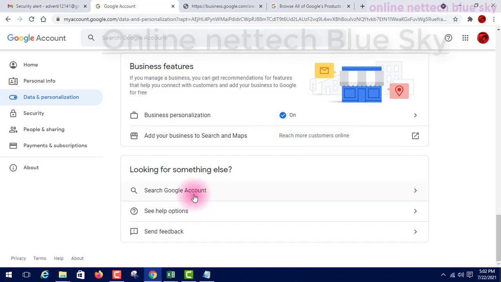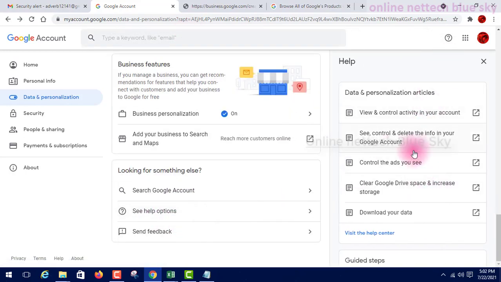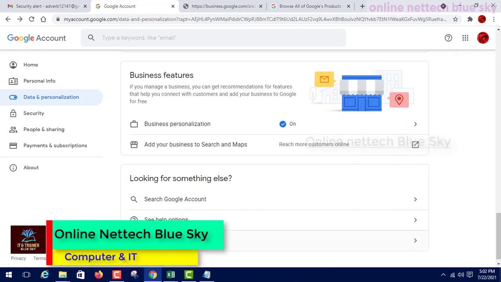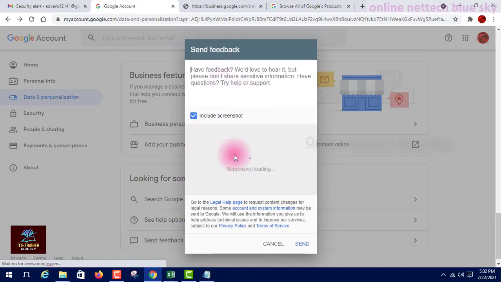You can see search your Google account, if you have some other Google accounts already. You can see help options. You can ask anything, you can read all the related information. Send feedback to the Google company, so you can send your feedback.